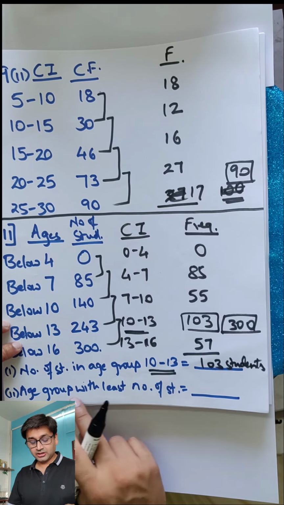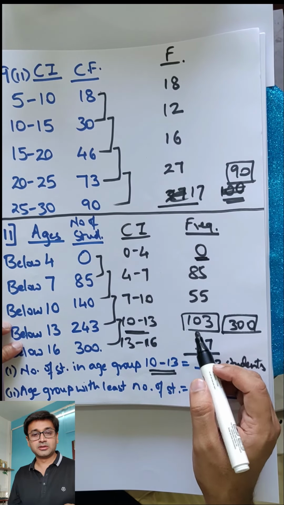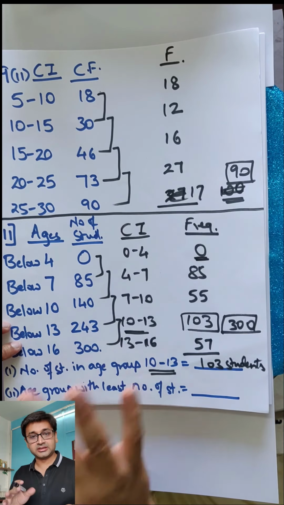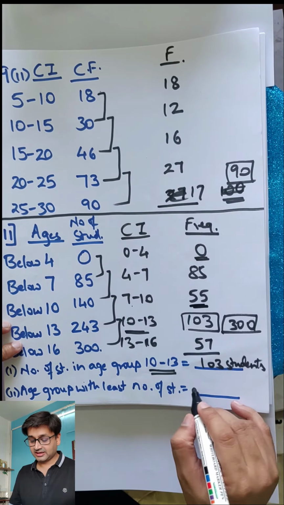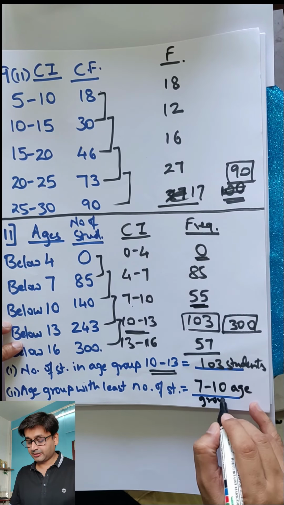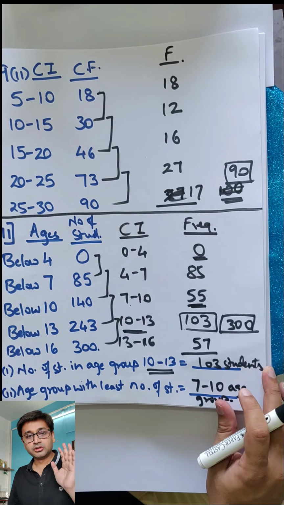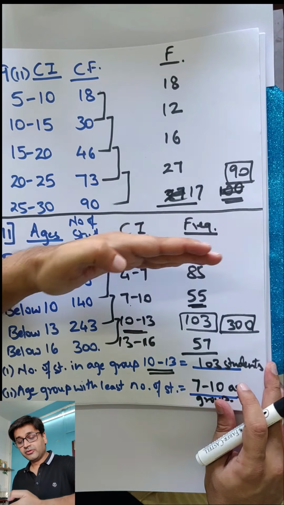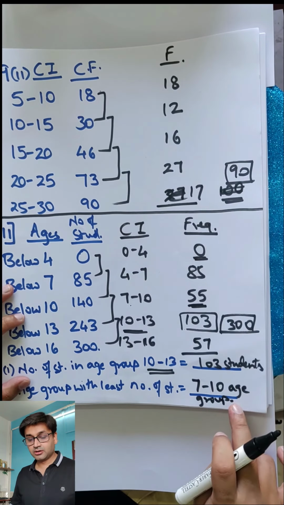Okay. Age group with least number of students. So you will tell 0. Don't take 0. Go for the least number rather than a 0. So which is the least number? I can see 55. So that is 7 to 10. 7 to 10 age group is what you can write. So this age group has the least number of people. Don't go for 0. Although 0 is the least, but still we will ignore this because there is no one in that category. Okay. Are we clear with this?